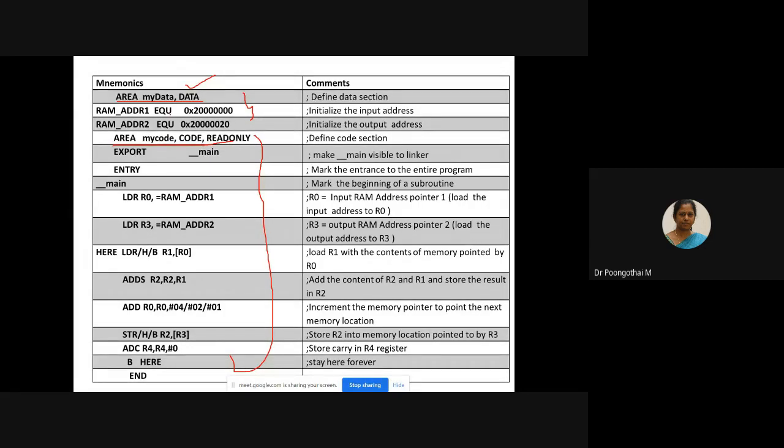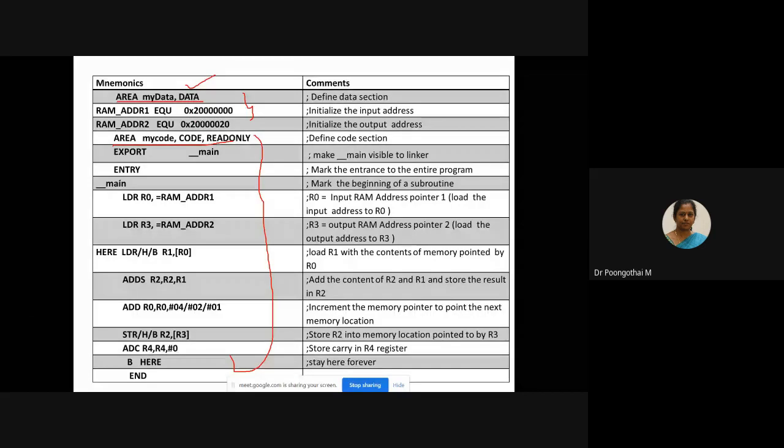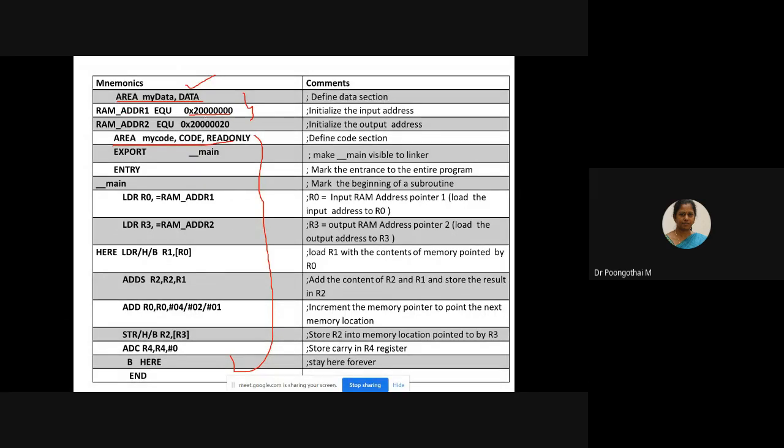Under the data section, we need to initialize your input address and output address. This is the user memory address. We can utilize this particular region for loading all our inputs and also storing our outputs. I have used this particular address for getting the input data. Please note it down, this is the syntax. When this instruction is executed, the RAM_ADDRESS1 variable contains this particular 32-bit value. This variable does not know whether the value is data or an address.